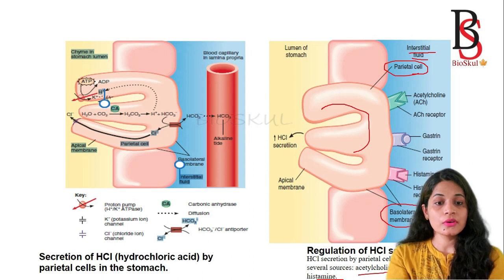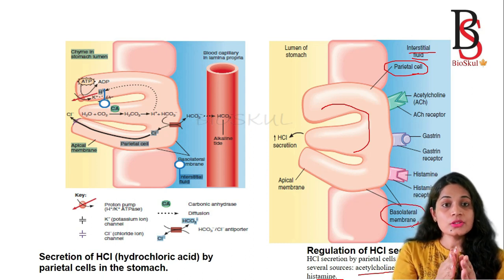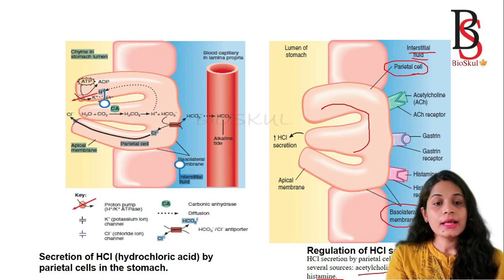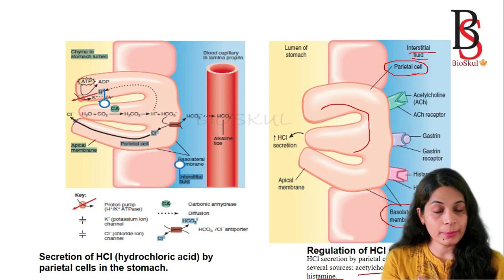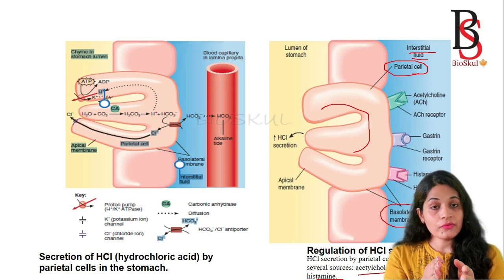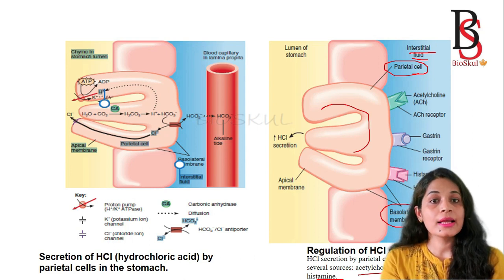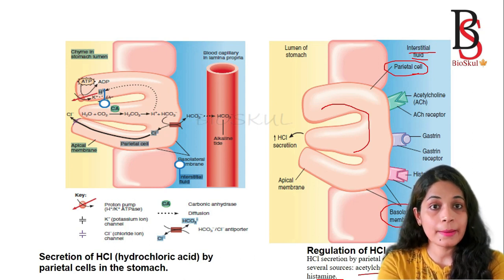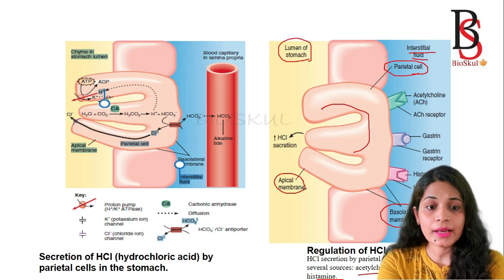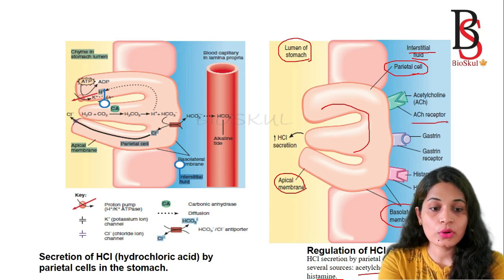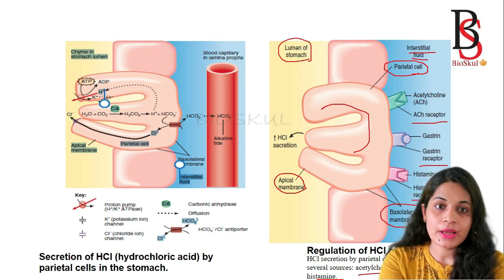And the membrane of the parietal cell which faces toward the lumen of the stomach is called the apical membrane. And on the surface of the parietal cell, there are different receptors present, like the acetylcholine receptor, gastrin receptor and the histamine receptor.